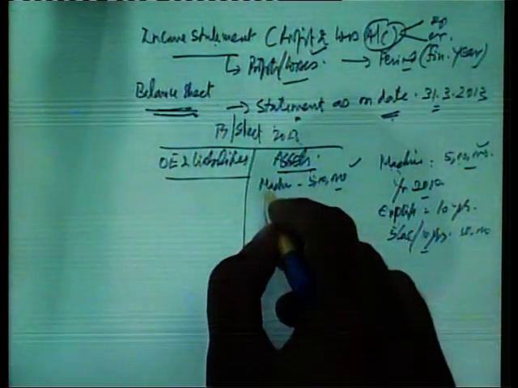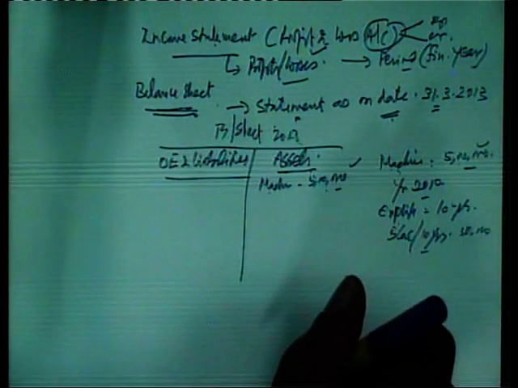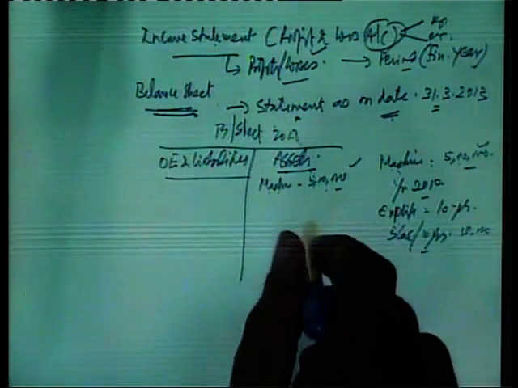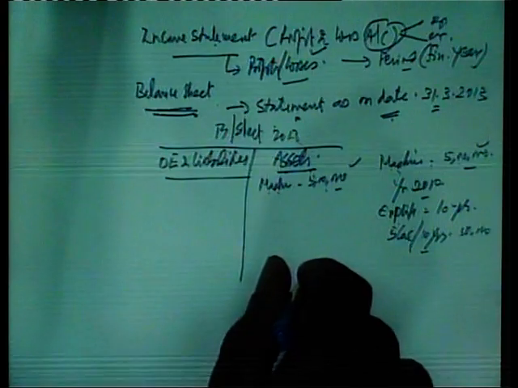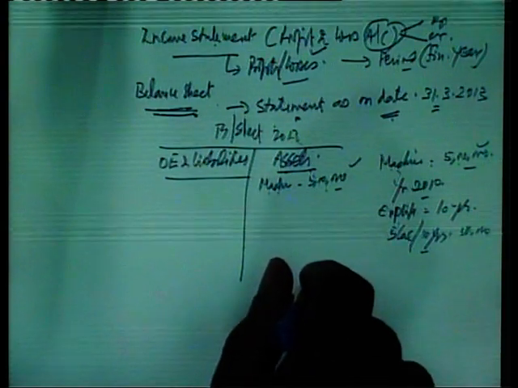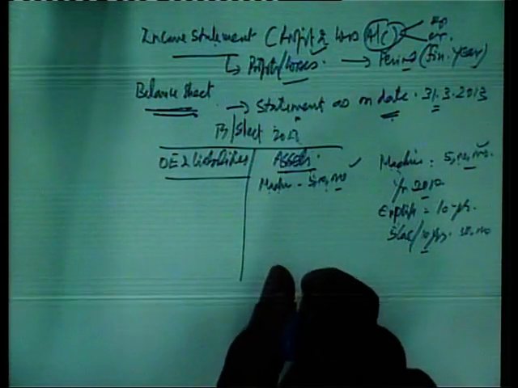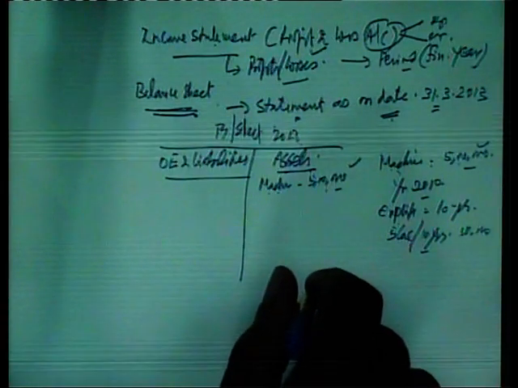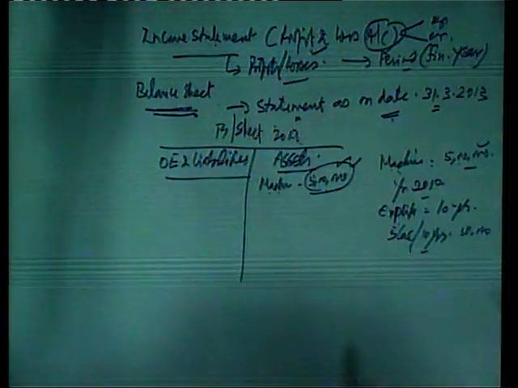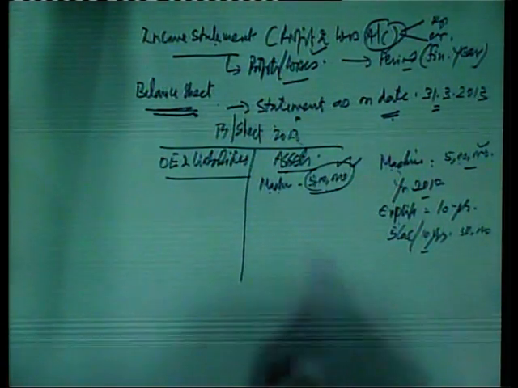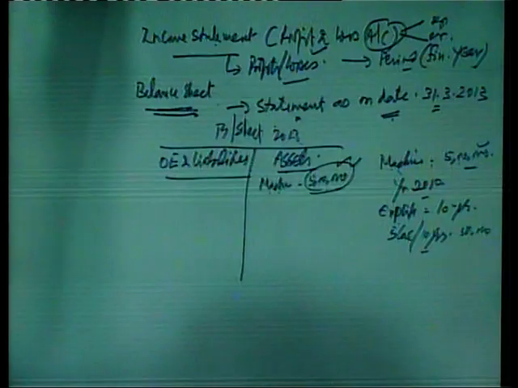Actually its value is not 5 lakh rupees, because we have extracted benefits against it, and this machine has been depreciated, let us say in 3 years, to the tune of 1,50,000 rupees. Here it is shown at 5 lakh rupees. Now, this is misleading.